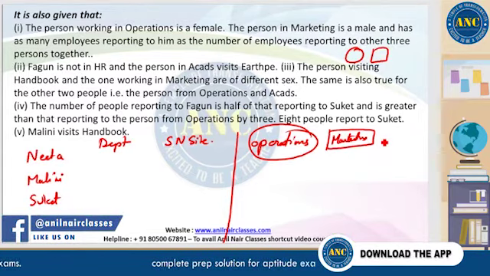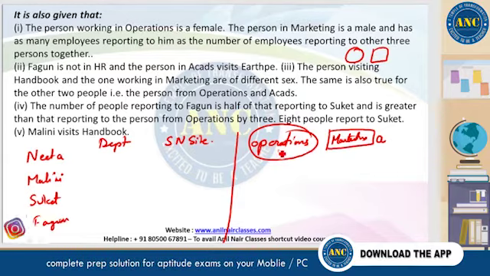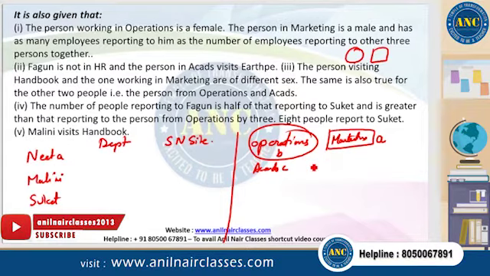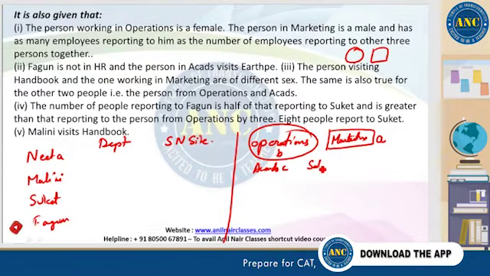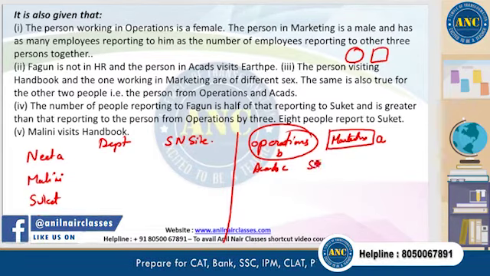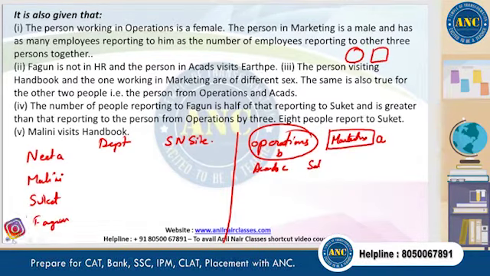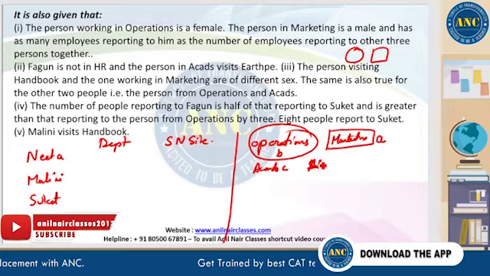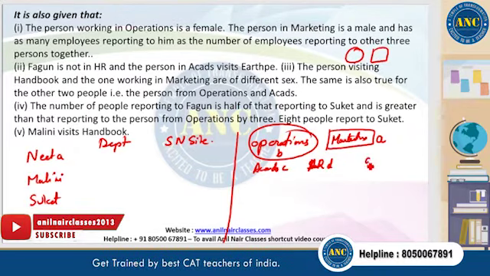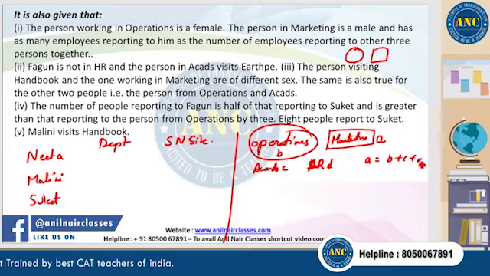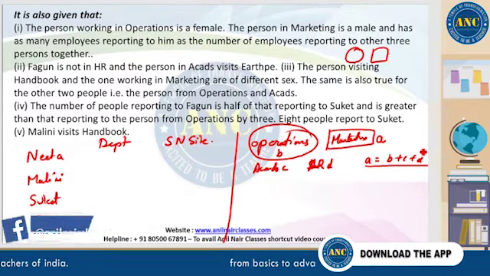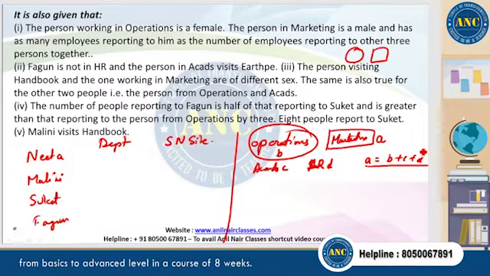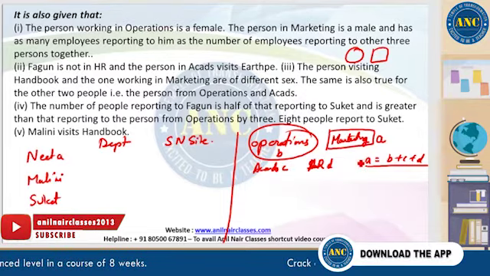So let's assume the number of people reporting to marketing is A, operations is B, CADS is C, and the fourth department, HR, is D. So what they say is A is equal to B plus C plus D. That's the meaning of the statement. So marketing has the highest number of employees reporting.